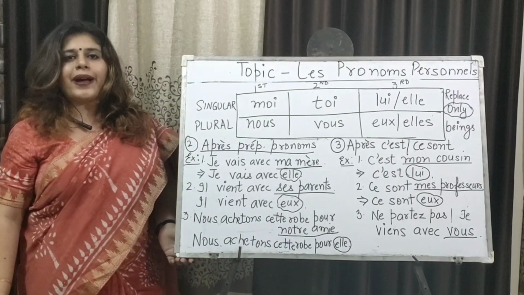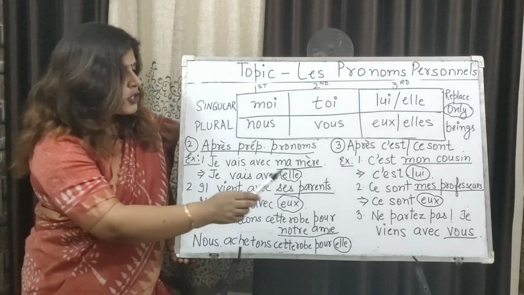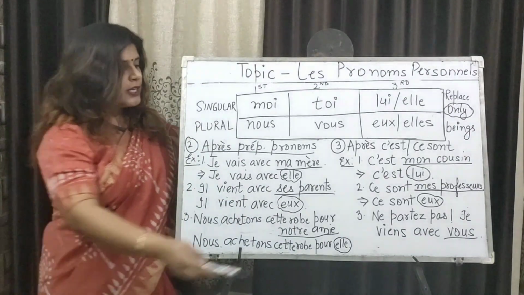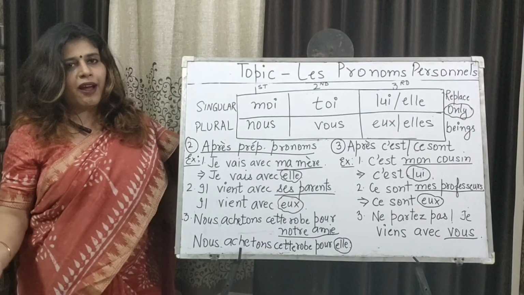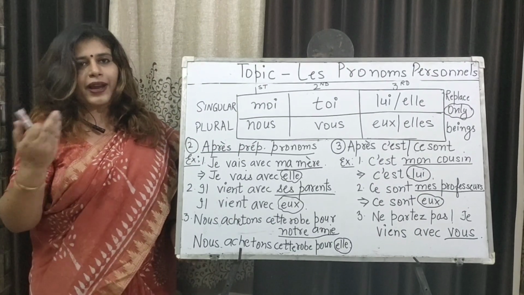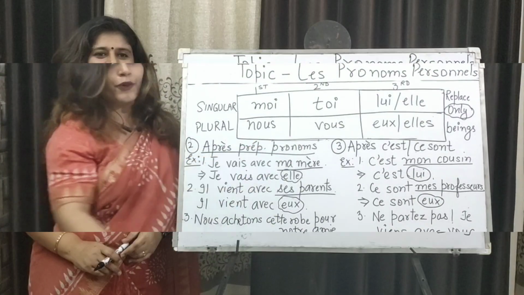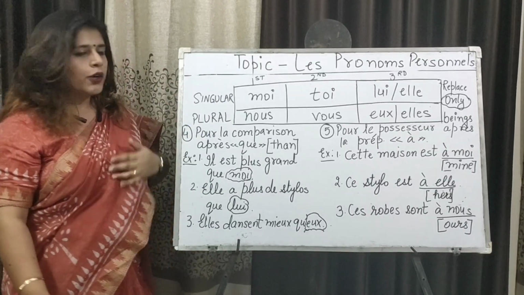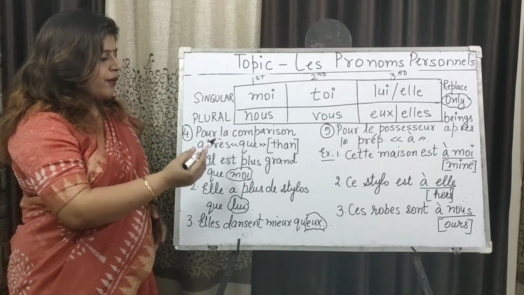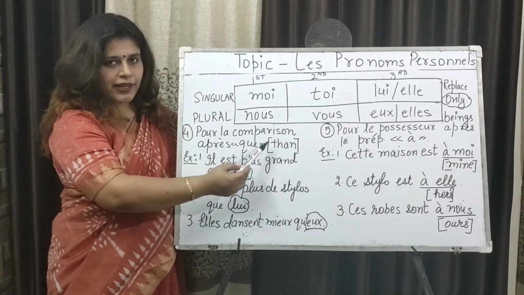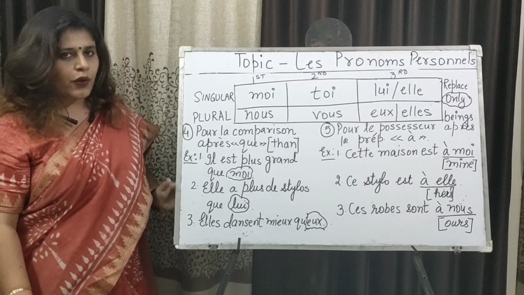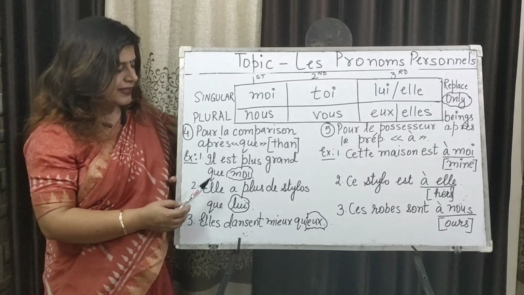Third, ne partez pas. Don't leave. Je viens avec vous. I am coming with you. So, avec is the preposition, and after that I wanted to write you. So, I write vous. Now in the fourth category, we use these pronouns to do the comparison. So we do the comparison with que, which is then in English, and we use moi, toi, lui, elle, nous, vous, elle for them.